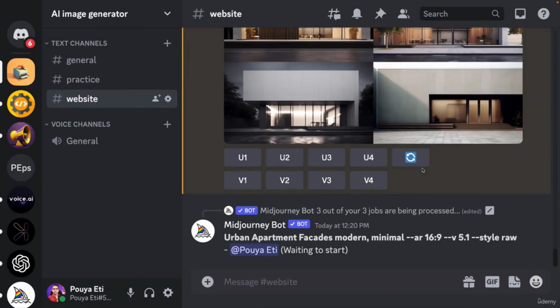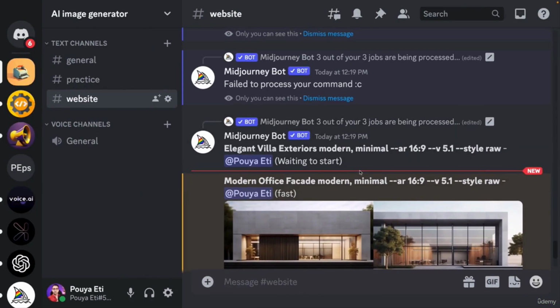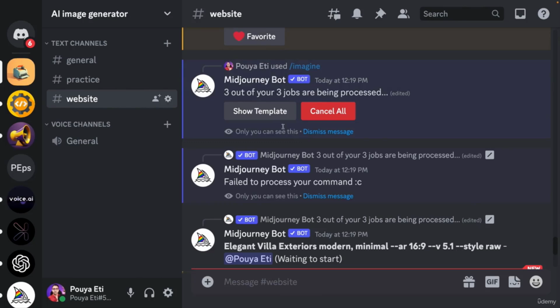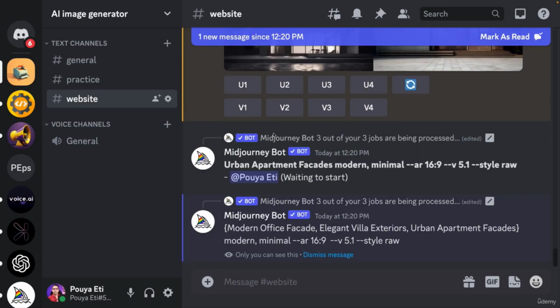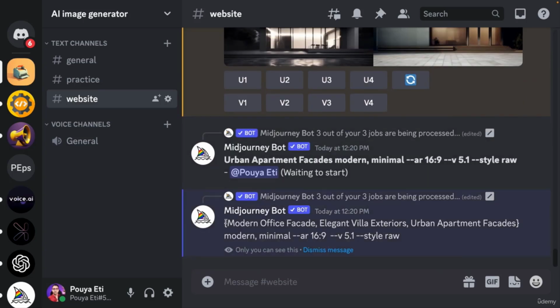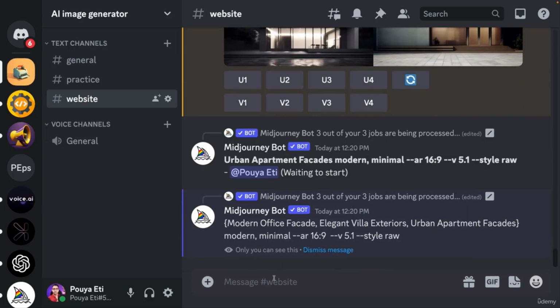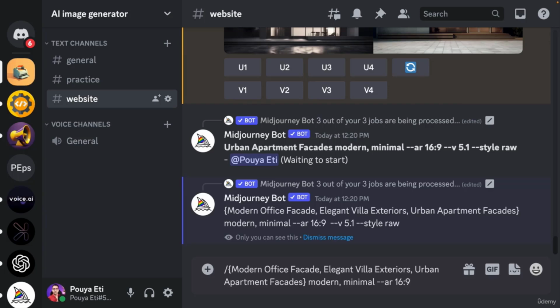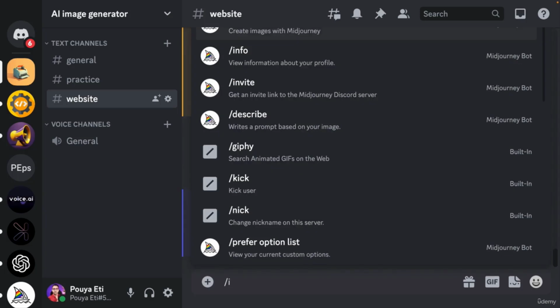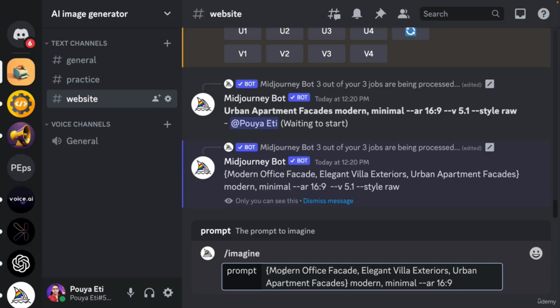Let's come here to look at the images. Right, only one of them was executed, and the rest are facing some issues. Let me try that again with Midjourney, and since we have the office exterior, I'm going to remove that. Imagine, place this, and let's remove the office.